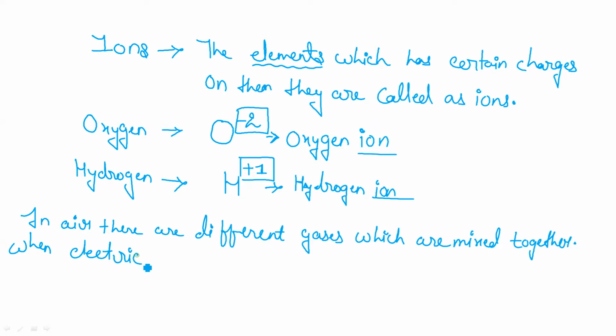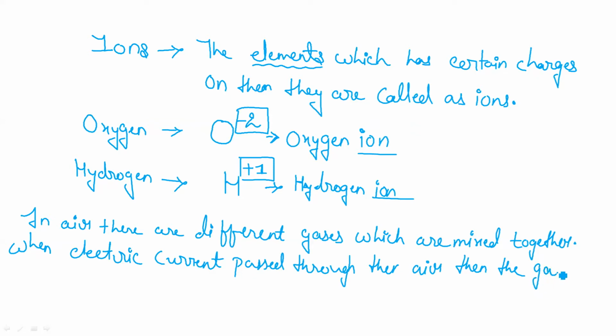So when electric current is passed through air, the gases of air get converted into ions.